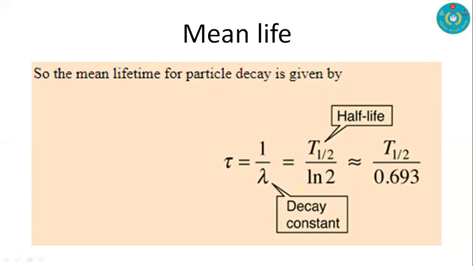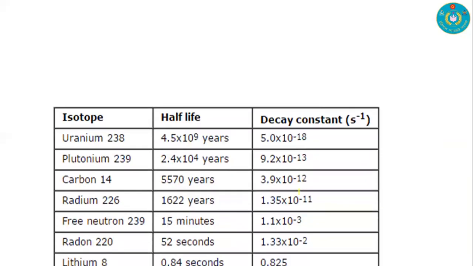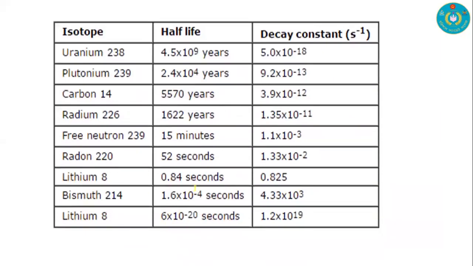This is the equation for the relation between half life and mean life. And here is a table for you. We have many isotopes and their half lives and their decay constants. Decay constant is denoted by lambda, and half life is denoted by t half. There are the isotopes, and their values for half life and decay constant.